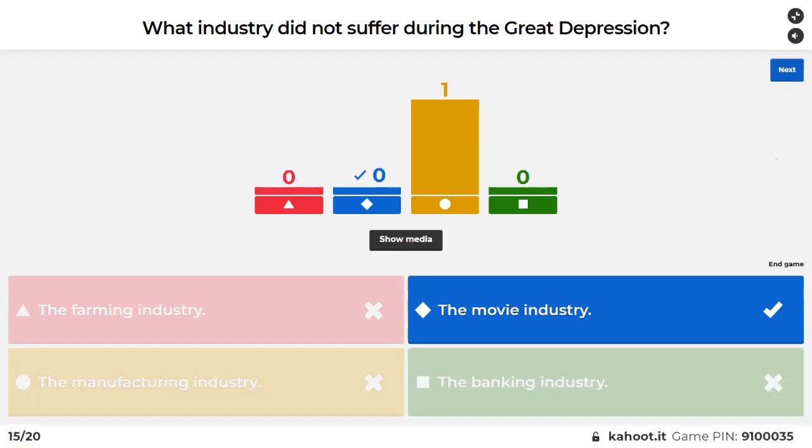It's going to be the movie industry, because remember, this is where people went, even though they didn't have a lot of money, because movies were so cheap at that time. You could go in and escape reality. You could feel like, even for an hour or two, you're in another place. My life's tough, but I'm here and it's kind of cool, at least for a little bit. That's how people were thinking at the time, and that's why the movie industry was still successful. The poorest of the poor living in Hoovervilles rarely went there, but there were still people who were working, not making much, and they would be the people going to the movies.